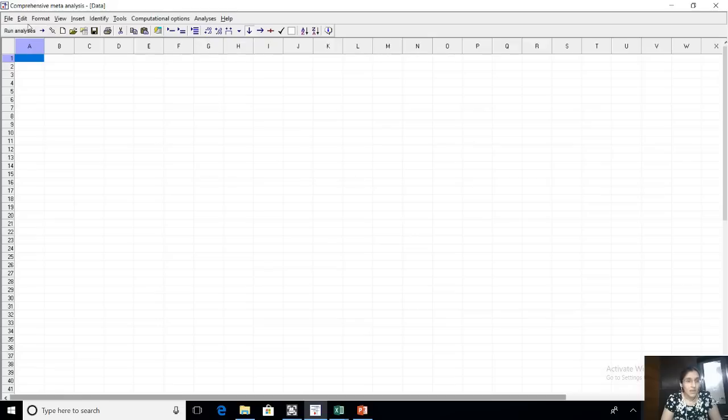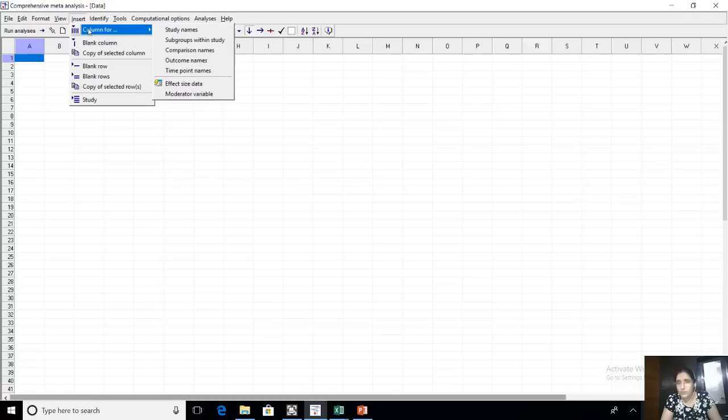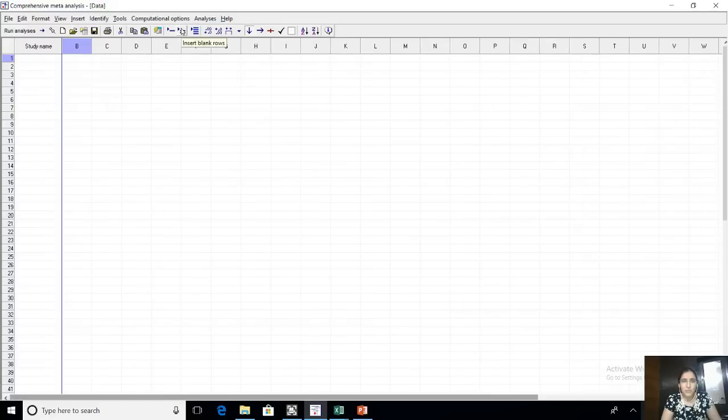Now, I go to insert and I say column 4. I repeat, I go to insert and I say column 4 and I click study names. Remember the input table in the PPT, there were 3 columns I needed. One was study name, second was correlation value, third was sample size. So I'm doing the same thing over here. Now here, suppose my study name is Row is the first study name, second is Kenjal, and third is layman. These are my three studies which I had studied.